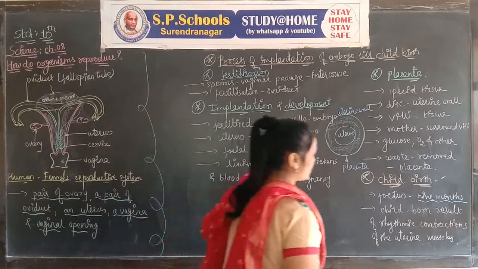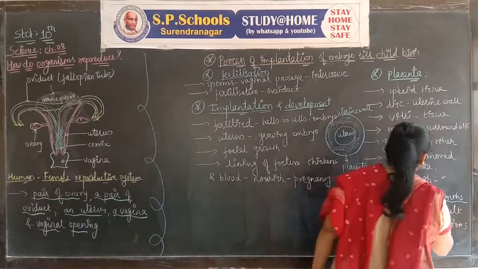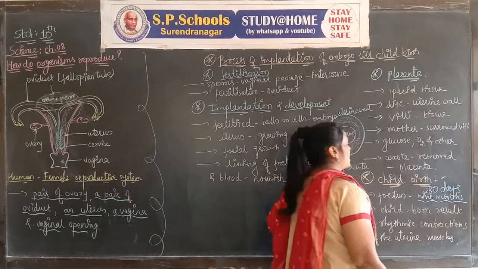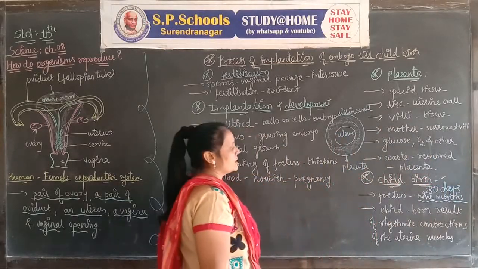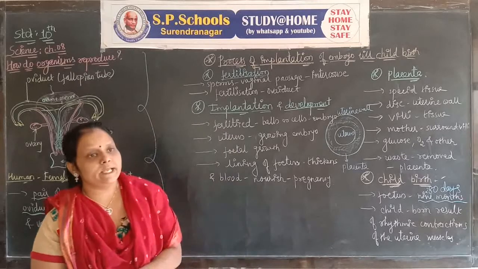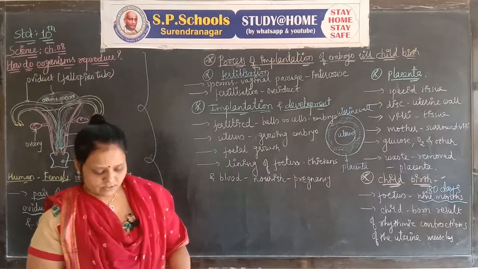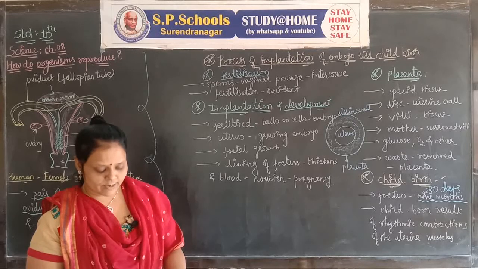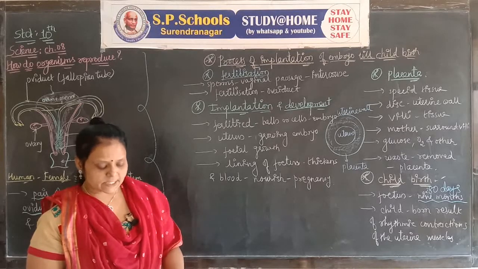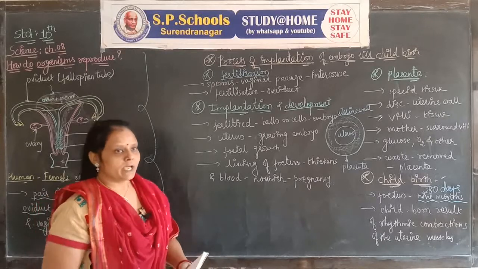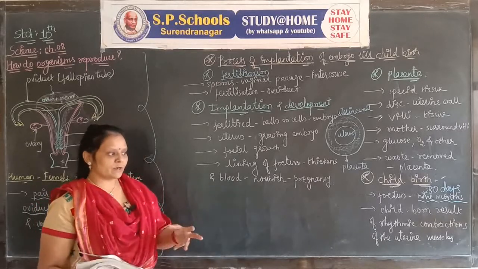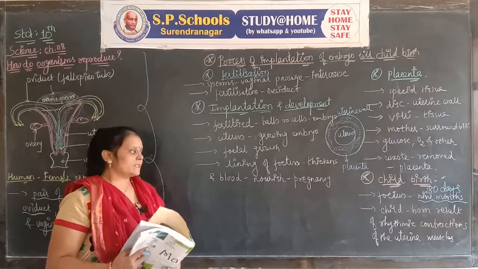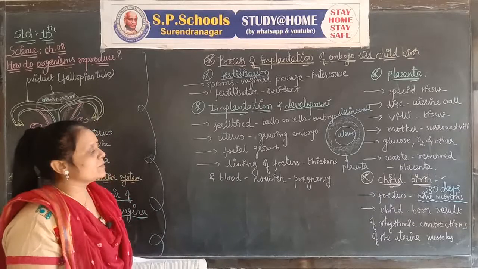The development of the child inside the mother's body takes approximately 9 months. You can convert it into days. It will be 280 days. Either you say 9 months or 280 days. The child is born as a result of rhythmic contractions of the muscles in the uterus. Rhythmic contraction means contraction, relaxation, and the birth of the child can occur.